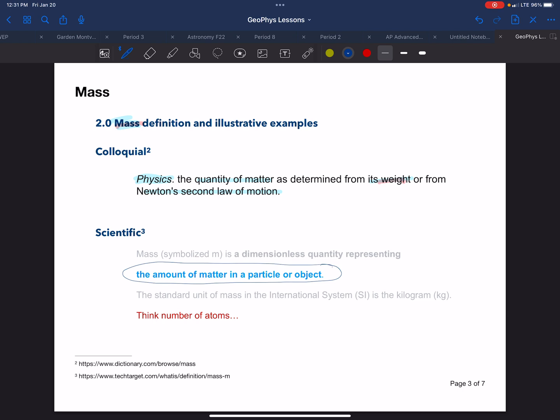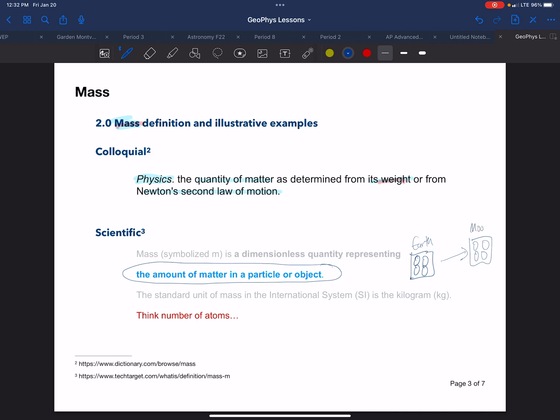So we can think about an object. Let's say we have an object like this, and if we were to count up all the atoms in it, it would have 4 atoms. That's the amount of matter. And no matter where we take that object in the universe, we move it around, it has that same mass, the same amount of matter. So we might take that object on Earth, and it has a certain amount of matter.